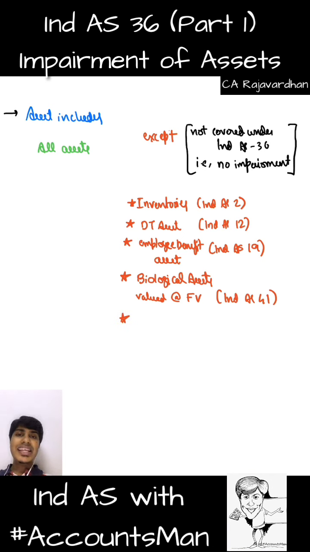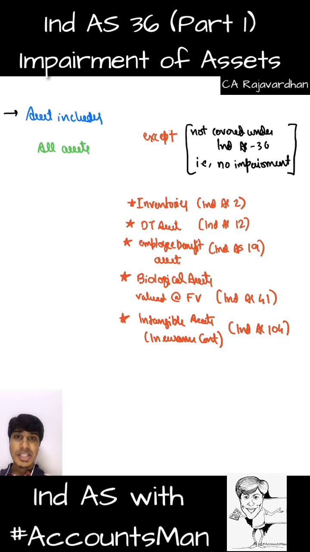Next, if you have any intangible assets which are created in the process of insurance contracts, then they are specifically covered under the standard Ind AS 104. We might not have Ind AS 104 as a part of our syllabus, but if you have created any intangible asset for the purpose of an insurance contract, as a reserve for unexpected risk, and to repay that amount on maturity of the contract we keep some money aside in investments, and such an asset is an intangible asset, then it is not covered under our Ind AS 36.